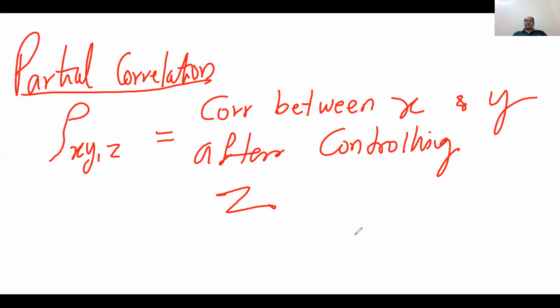You can see R A B comma C, which means the correlation coefficient between A and B after controlling for C. We write R A B minus R A C times R B C, divided by the square root of 1 minus R A C squared times 1 minus R B C squared. This is the formula for calculating the partial correlation.